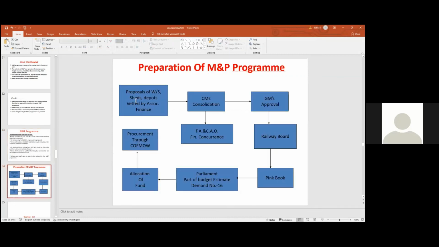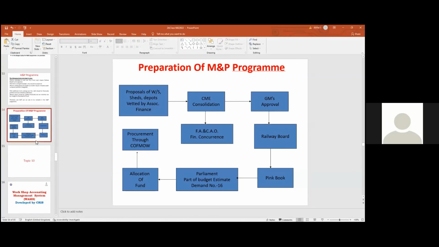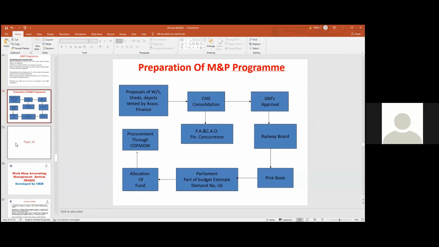Proposals of workshops, sheds, depots vetted by associate finance will come to CME consolidation, GM's approval, and before GM's approval, it takes pension's concurrence, then goes to railway board, formulated in the pink book, gets department sanction, allocation of funds, procurement is done, indents are placed by the General Railways and COFMO now directly. Now General Railways can buy them directly, or till such time COFMO is being withdrawn, another 2 years, 3 years, as in the other part of reforms. So that will be withdrawn.